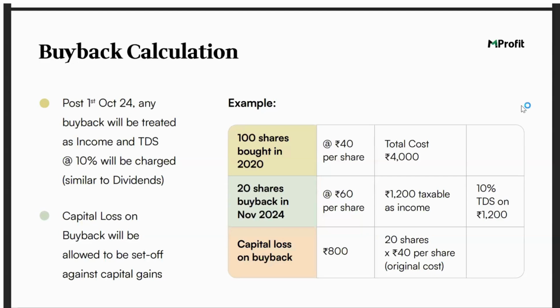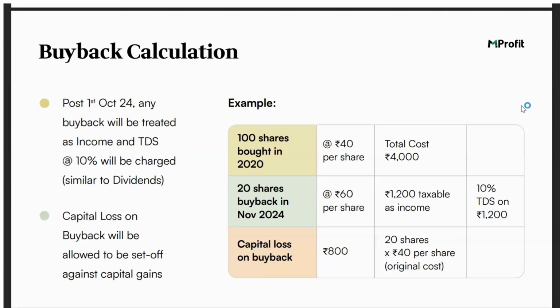So if you look at the example on the screen here, there were 100 shares bought in 2020 at 40 per share, total cost of 4,000. In November 2024, that is after 1st of October 2024, 20 shares were bought back at 60 per share. So 20 shares into 60, that is 1,200 rupees, becomes your taxable income, and 10% TDS on 1,200 will be deducted. This is the first provision.